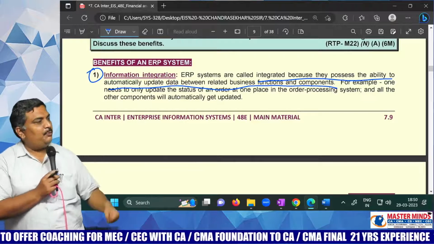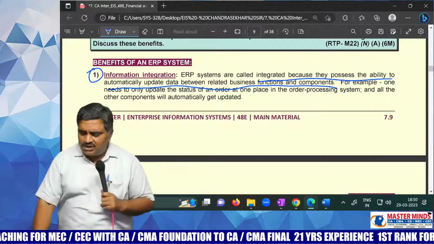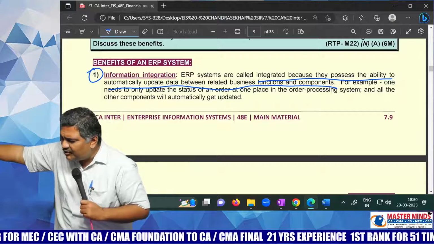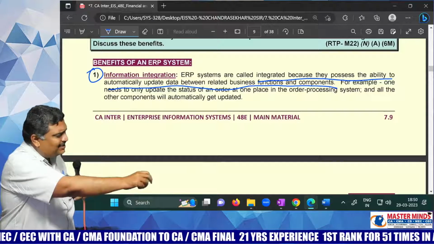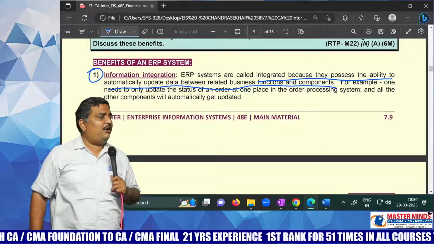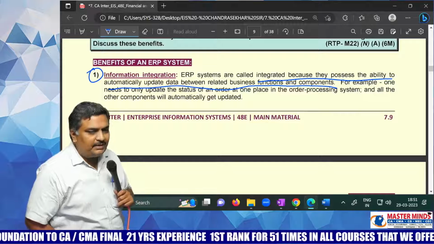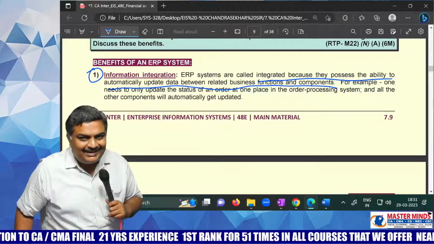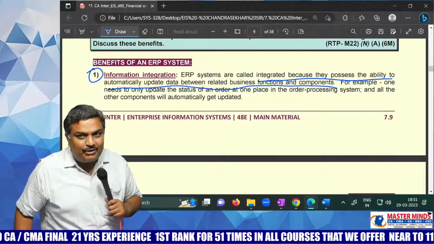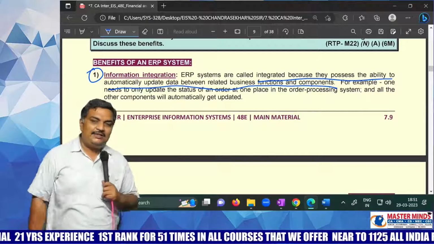What should be done to put a full stop to all these things? Use integrated systems. Whenever the stock is moved from the stores, that should immediately get updated in the purchase system also. And the purchase manager should know that the stock reached the reorder level and I have to make a purchase order again and get the stock filled up. If this is the system, how beautiful it will be. And that beautiful system name is ERP, Enterprise Resource Planning.